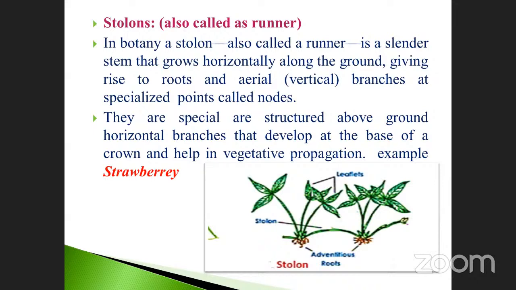It also gives stems that grow horizontally. The aerial part will be in a vertical manner.